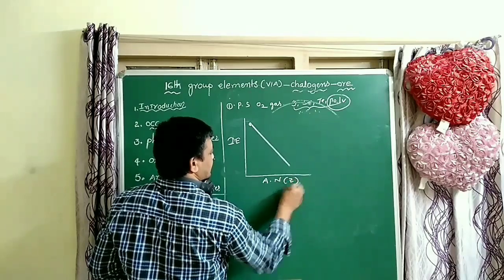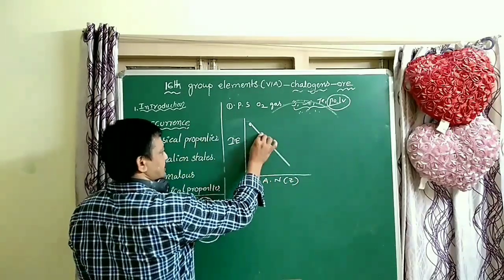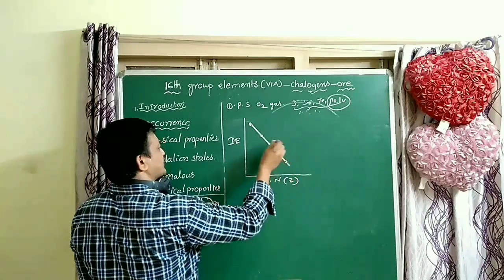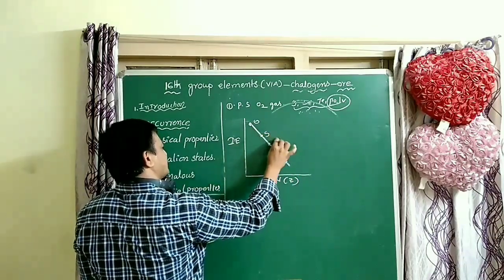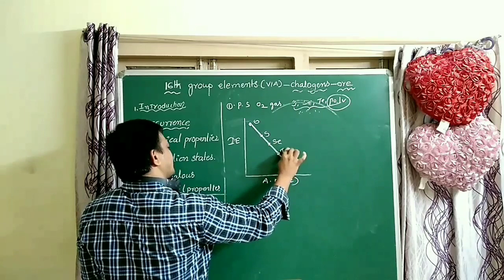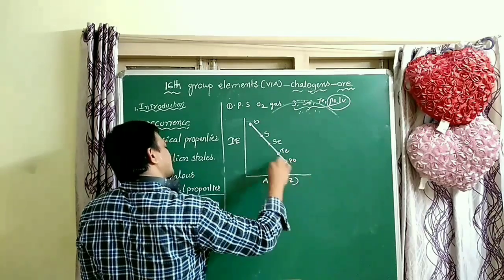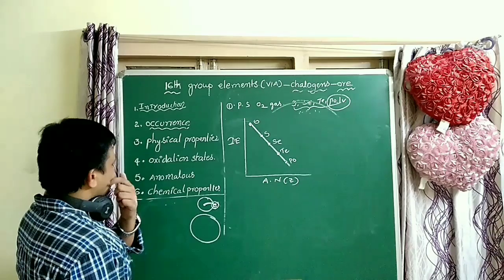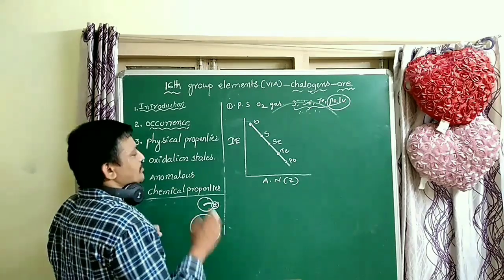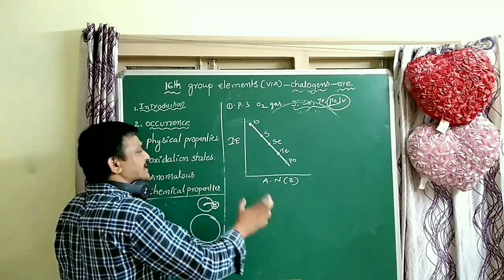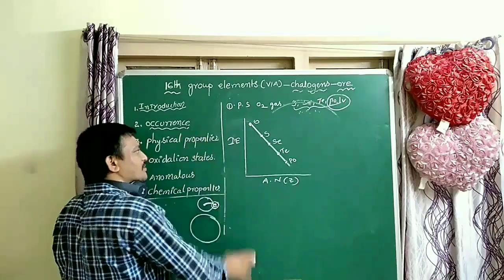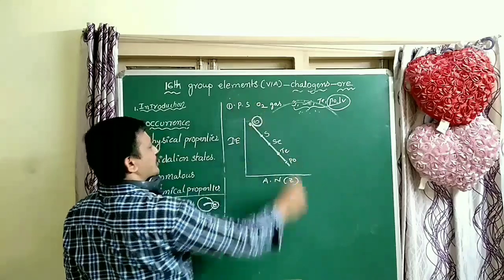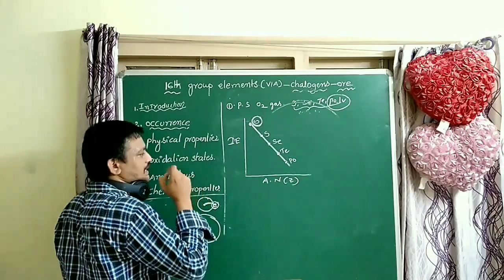Z value increases, ionization energy decreases due to size increases: oxygen, sulfur, selenium, tellurium, polonium. Okay students, so atomic number increases, ionization energy decreases. When compared to all elements, oxygen has more ionization energy. Why? Because of less size.